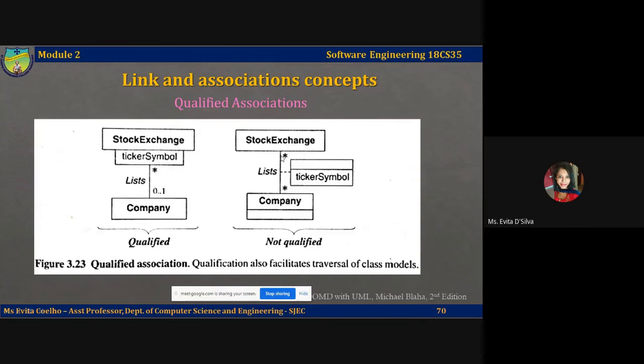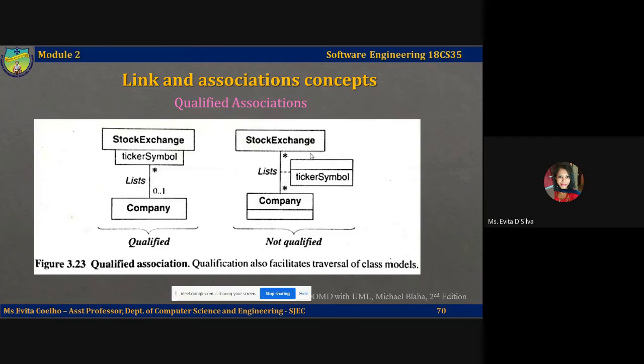Again, you can see the previous example was one to many. This example represents a many to many association. Let me read it from top down. A stock exchange can list multiple companies. Again, omit this multiplicity when you're reading from this end. A stock exchange lists multiple companies. Now let's read it from the other end. A company may be listed in various stock exchanges, need not be only in one stock exchange. A company can list its stock information in multiple stock exchanges.